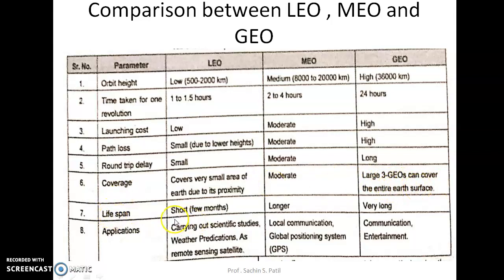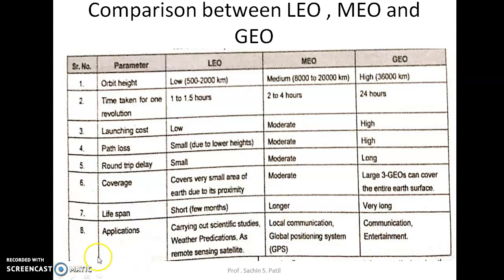Lifespan of a LEO satellite is short, a few months; MEO is longer, and GEO is very long. Applications: LEO satellites are used for scientific studies, weather prediction and remote sensing; MEO for local communication and GPS; and GEO for communication and entertainment.